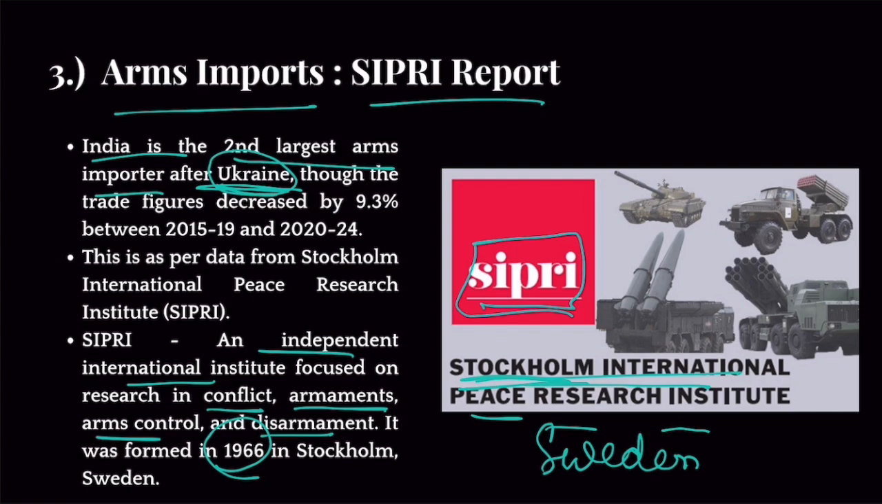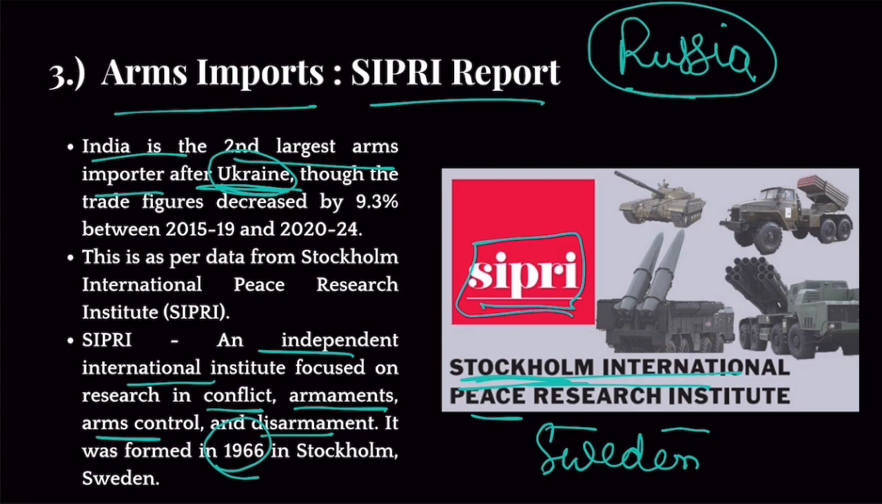And understandably so, because Ukraine is currently involved in a war with Russia. Ukraine needs all the arms and ammunition it can get to fight the war. So Ukraine has become the number one importer and India is a distant second. Clear? Now, as far as India is concerned, the SIPRI report has given us some facts. What are the facts with respect to India's arms imports?